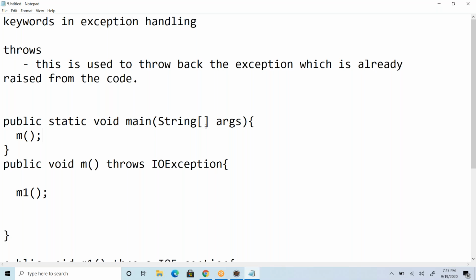If main is also not handling it, then even here we'll have to use the same thing. Then the JVM is going to handle that exception, because the JVM is the one which is calling the main method. The JVM handles that exception using the default exception handling mechanism. That's how it will work.